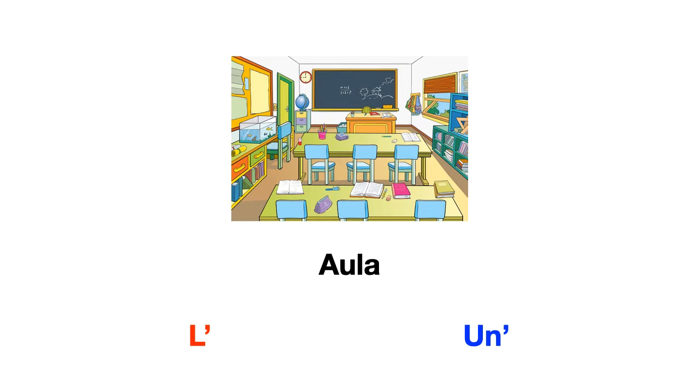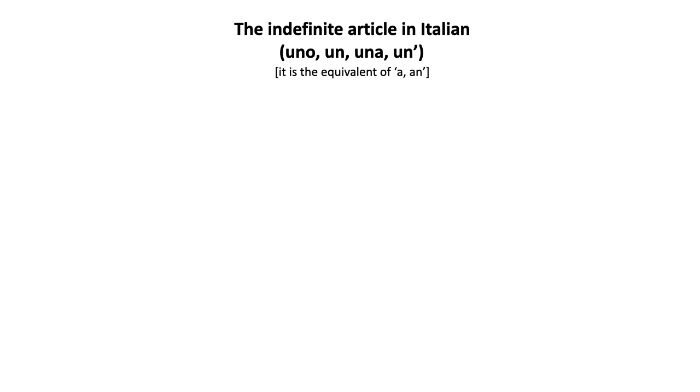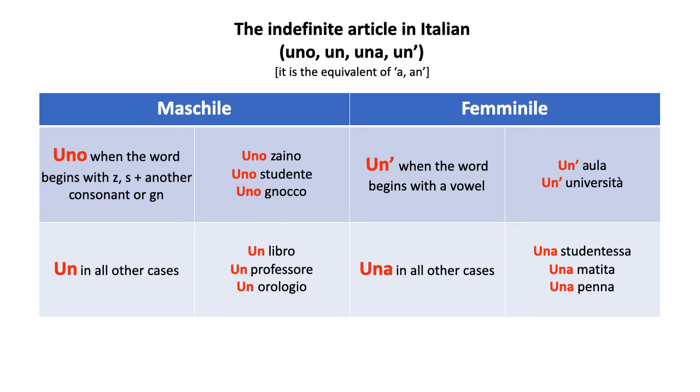We have just reviewed the vocabulary for the classroom, the definite articles and the indefinite articles. Let me remind you now of the actual rules for the articles. Let's start with the indefinite. It is the equivalent of a or an, right? We said this is a short word that comes before the noun, and it tells us whether we're talking about something specific or something in general. The indefinite is the one that tells you that we are talking about something in general. There are 4 versions, uno, un, una, or un with apostrophe. So the rules are like this, right? This is review, of course. There is a previous video about this.